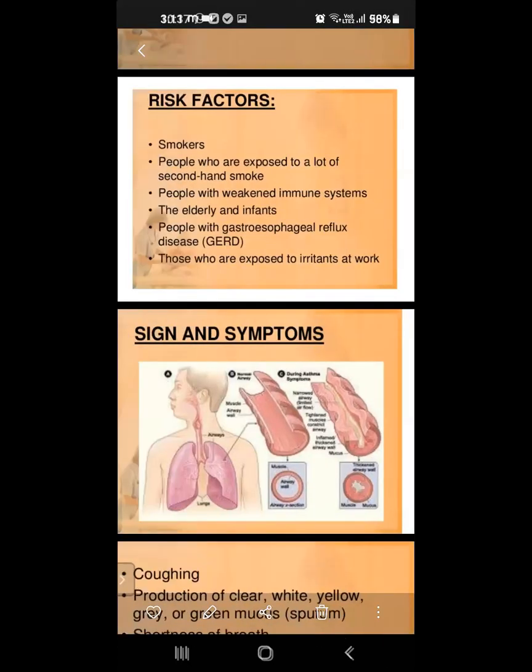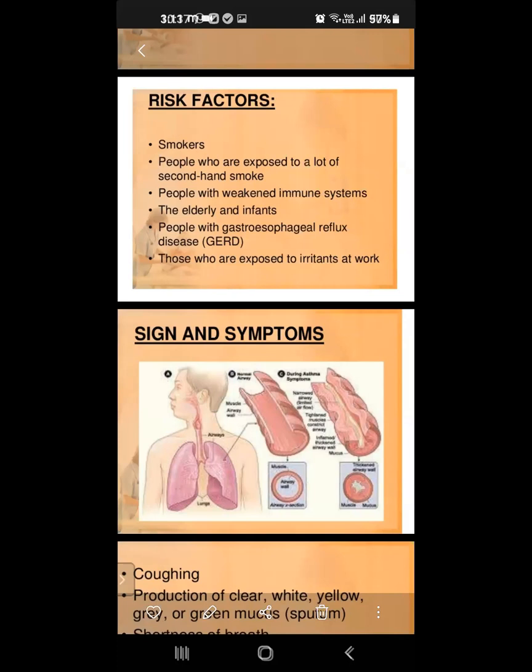What are the risk factors of bronchitis? Smokers have so much risk. Next, people exposed to a lot of second-hand smoke, and people with a weakened immune system, who will be affected in the bronchi. Next, elderly people and infants.